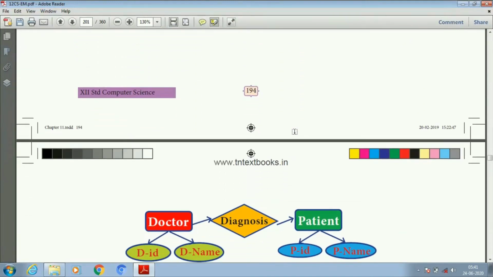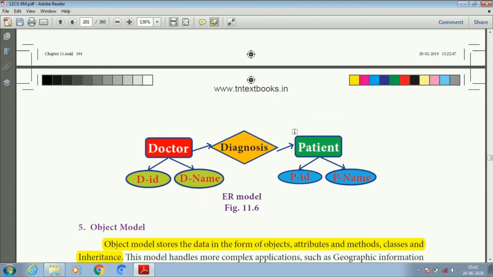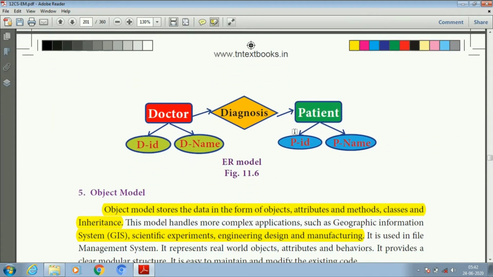Example: doctor diagnoses the patient. What are the entities here? Two entities: doctor and patient. They are represented by the rectangle shape. And next is the ellipse, which represents the attributes. The attributes for the doctor are doctor ID and doctor name. For the patient, patient ID and patient name. So what is the relationship between the doctor and patient?